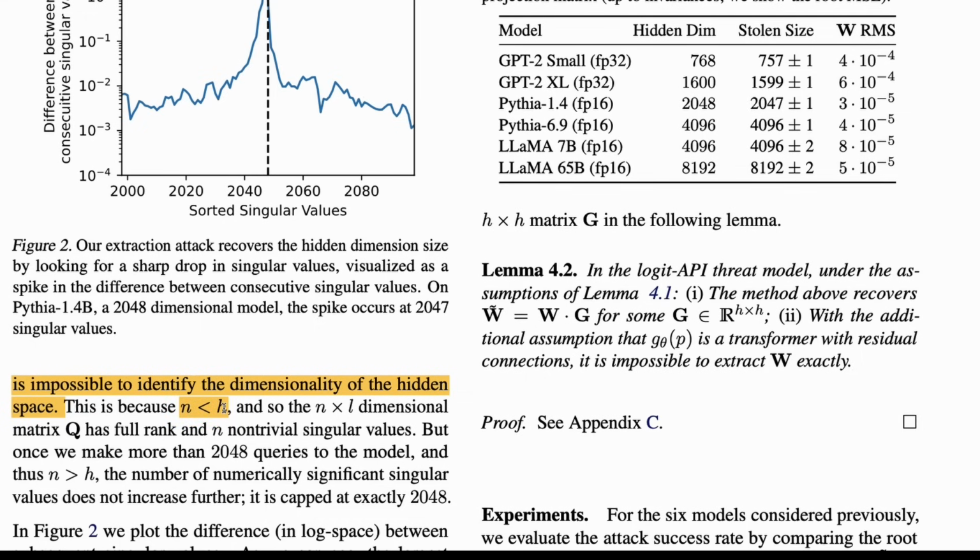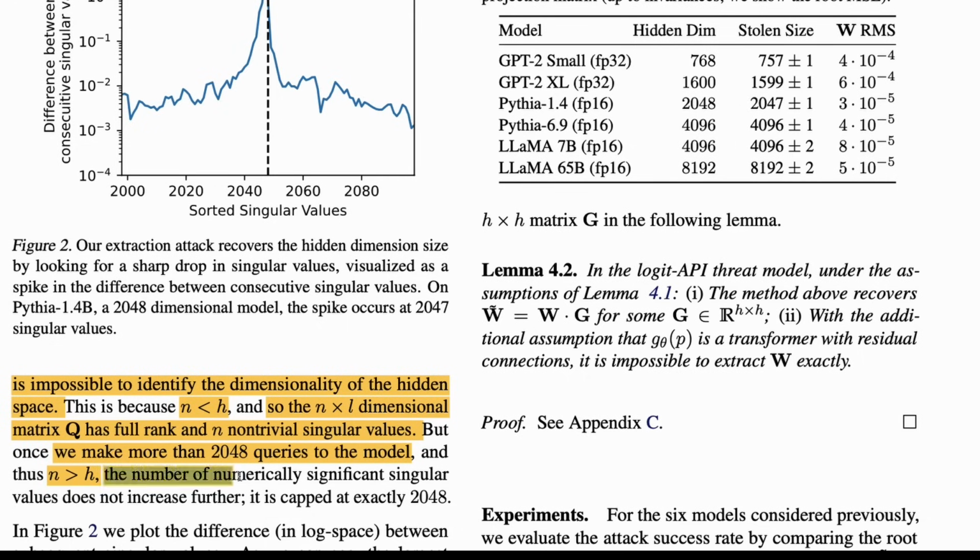What is the h here? The right answer here is 2048. Because n is less than h, the n by L dimensional matrix Q has full rank and n non-trivial singular values. But once we start making more than 2048 queries to the model, n becomes greater than h. So h is the limit, and n becomes greater than h.